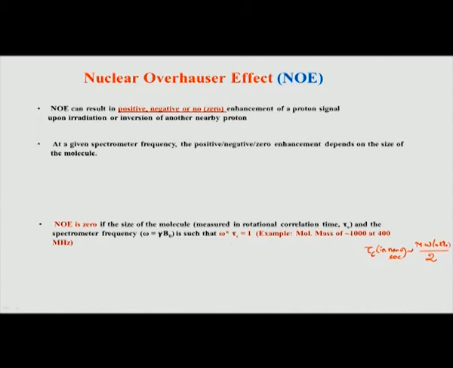Okay. So it is very important to keep in mind what kind of spectrometer you are working at and what kind of molecules you are looking at, because by accident this may come close to 1. Remember, it does not have to be exactly 1, it can be nearly 1. Let us say plus or minus 10 or 20% will also result in no NOE effect, and you will not be able to get any information on the distance in this molecule.